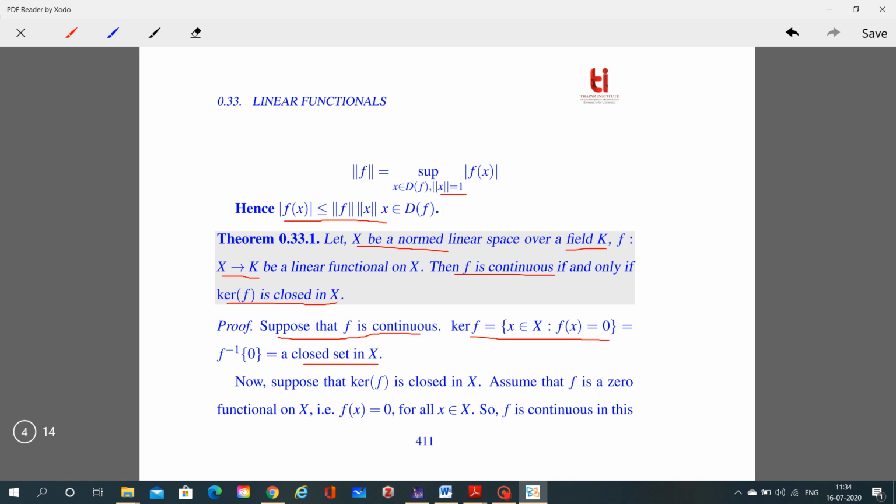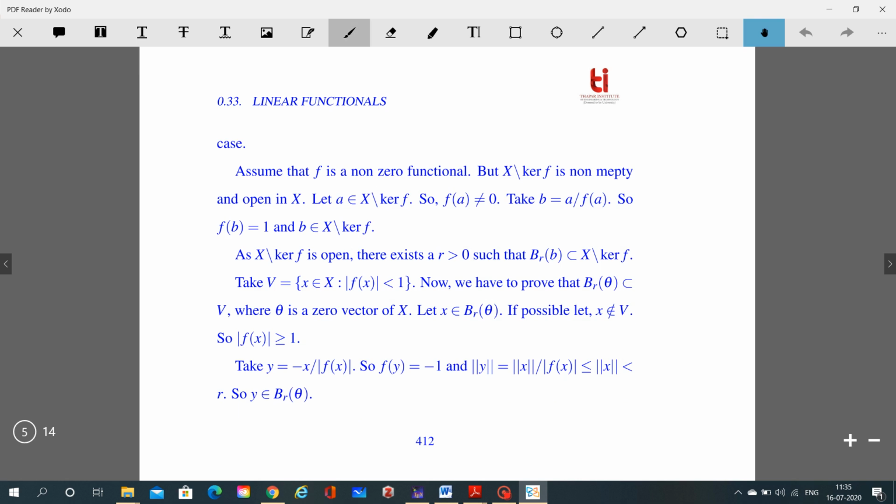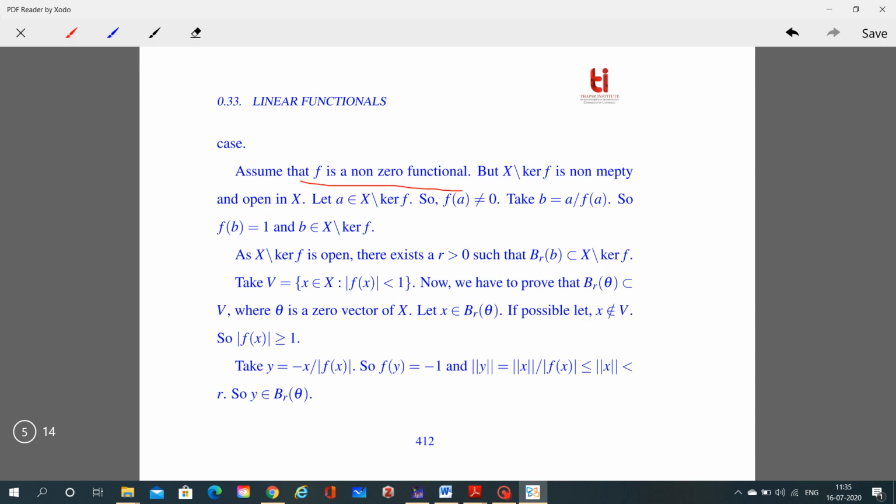Now suppose that the kernel of f is closed in X and assume that f is a zero functional on X, that is f of x is equal to 0 for all x belonging to X. So now we have already proved this case. If f is a zero functional, then f is continuous. Assume that f is a non-zero functional, but we know that X minus the kernel of f is non-empty and open in X. So let a belong to X minus the kernel of f. Now if a belongs to X minus the kernel of f, then f of a is not equal to 0.